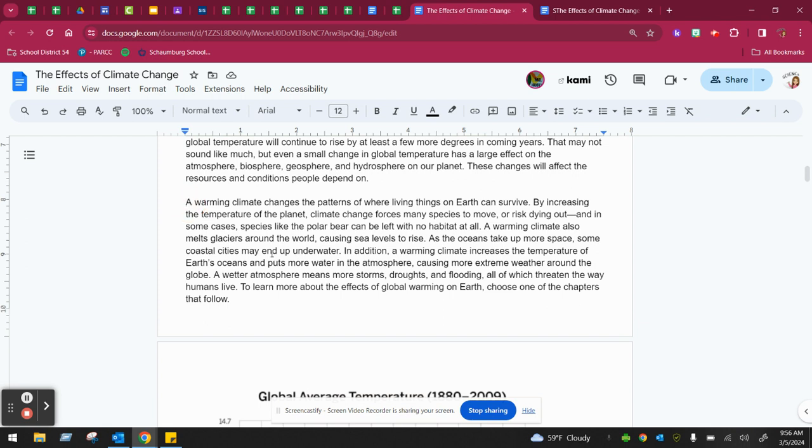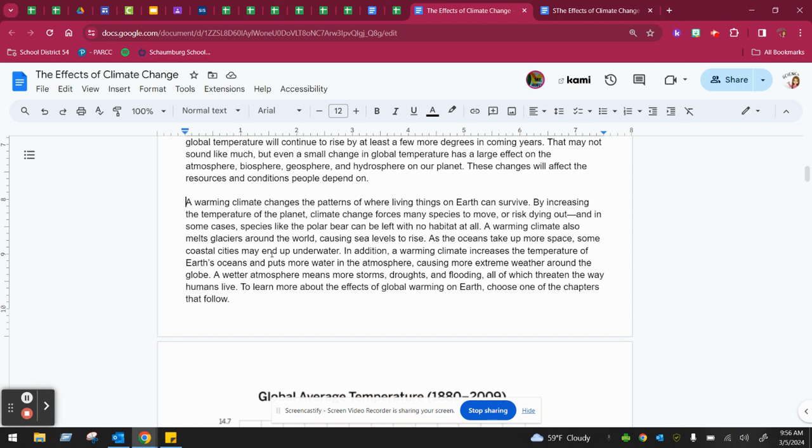A warming climate changes the patterns of where living things on Earth can survive. By increasing the temperature of the planet, climate change forces many species to move or risk dying out. And in some cases, species like the polar bears can be left with no habitat at all. A warming climate also melts glaciers around the world, causing sea levels to rise. As the oceans take up more space, some coastal cities may end up underwater.